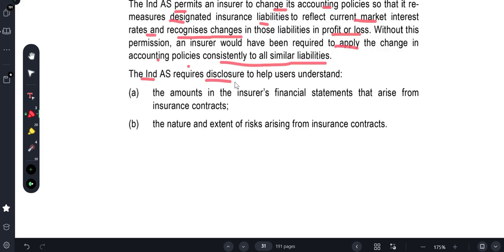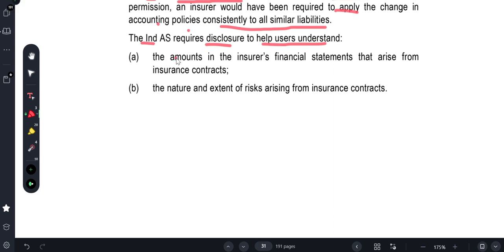The Ind AS requires disclosure to help users understand the amounts in the financial statements that arise from insurance contracts. So why is this standard there? First, the users of the financial statements of an insurance company need to understand what amount is outstanding and what amount is earned by the insurance company.